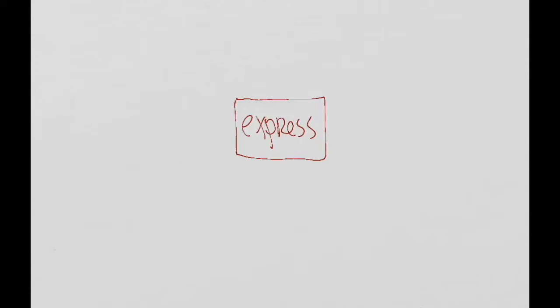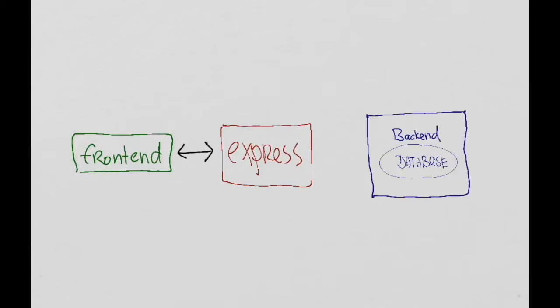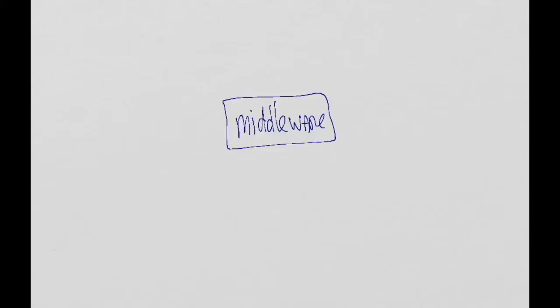Express can receive requests from the frontend and return a response back to the frontend. Express can also communicate with the database. The two important concepts in Express to handle user requests are middleware and routing.